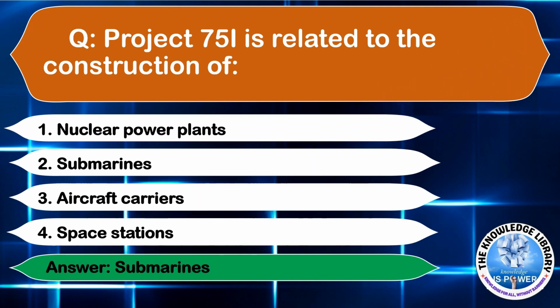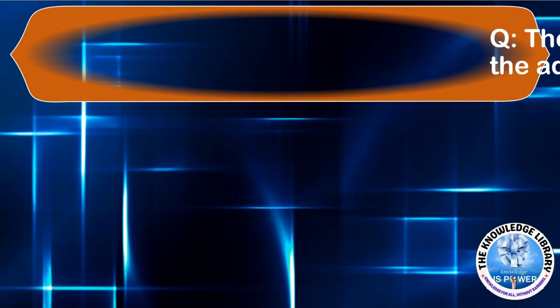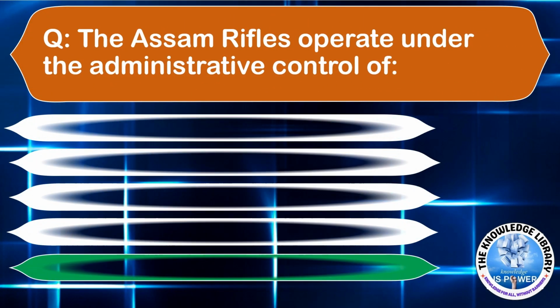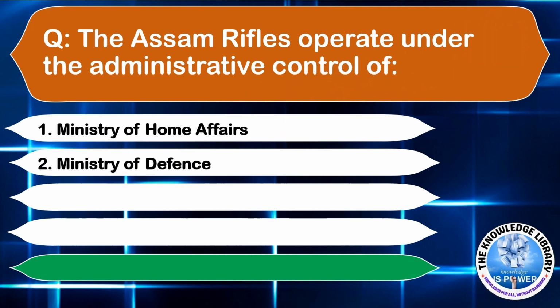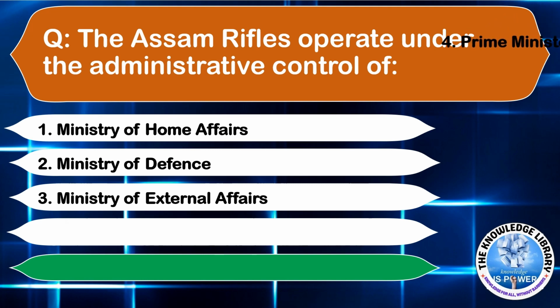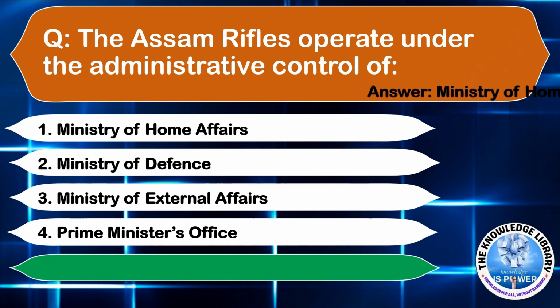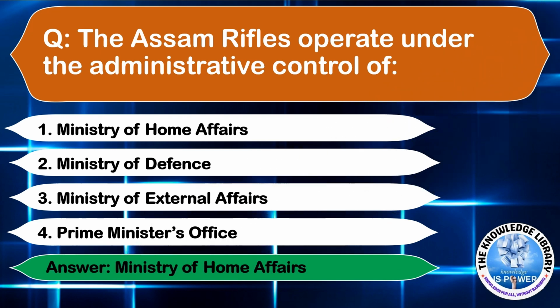The next question is, the Assam Rifles operate under the administrative control of? Option A, Ministry of Home Affairs. Option B, Ministry of Defense. Option C, Ministry of External Affairs. Option D, Prime Minister's Office. Answer is option A, Ministry of Home Affairs.